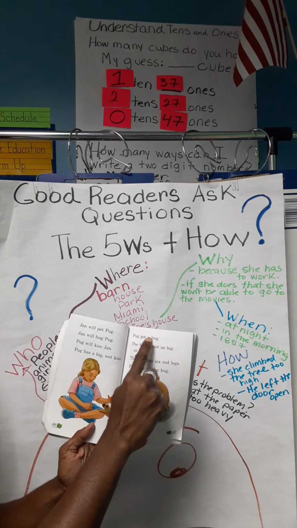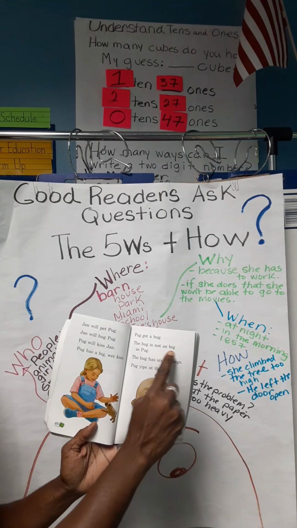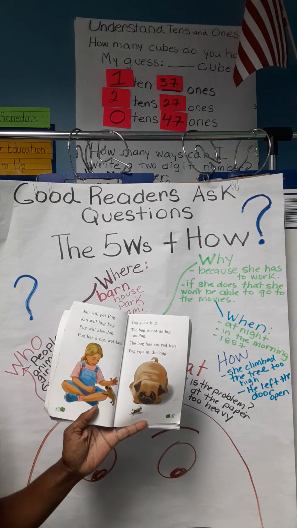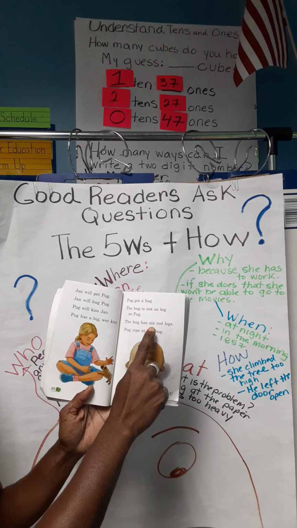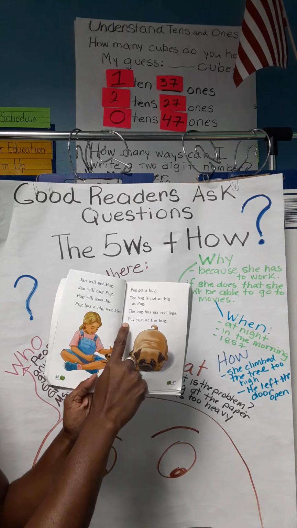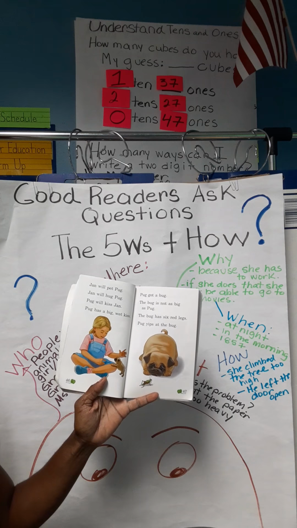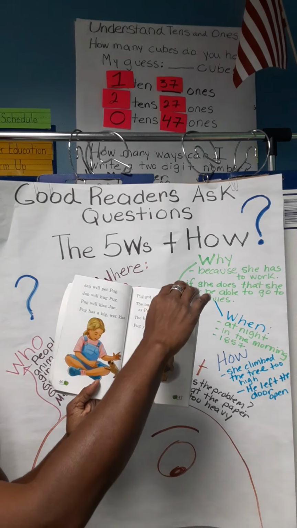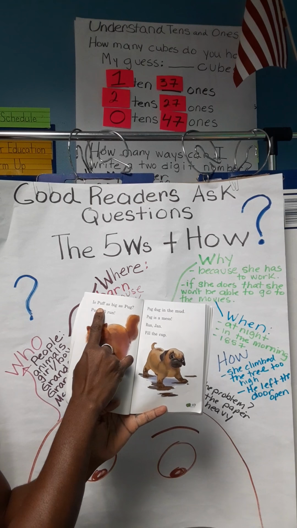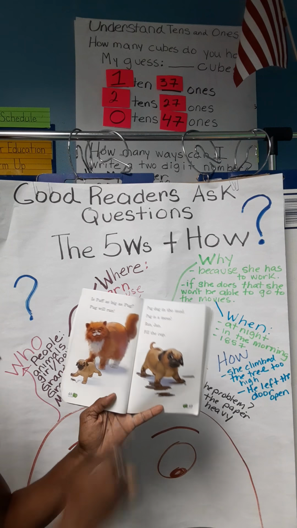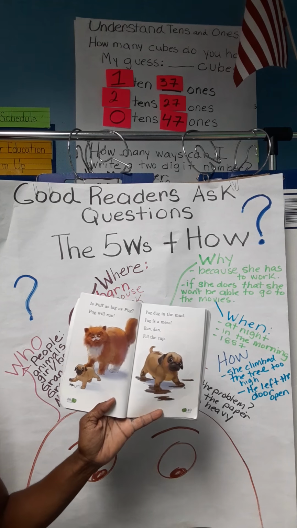Pug got a bug. The bug is not as big as Pug. The bug has 6 red legs. Pug yips at the bug. Let's turn the page. Pug will run.